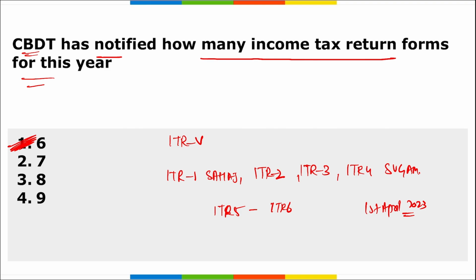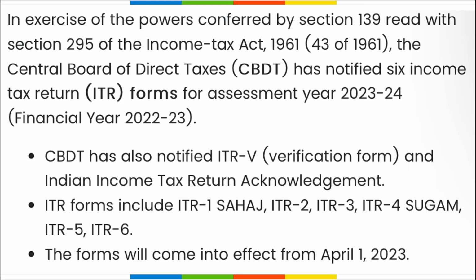2023. Alright, then if we talk about some of these forms, such as this ITR 1 Sahaj, this can be filled by any individual having income of up to 50 lakh rupees and who receives income from salaries, one house property, other sources such as interest, agriculture income of 5,000, etc. So this is your Sahaj. ITR 2 is filled by people having income from residential properties.